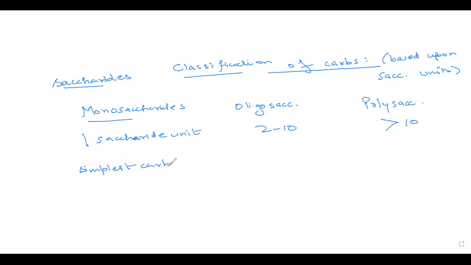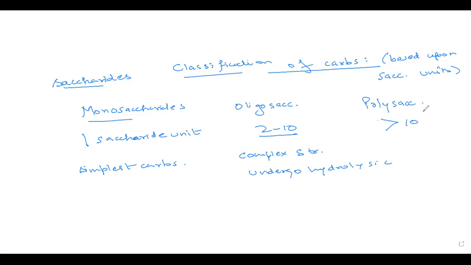Simplest carbohydrates. What does that mean? It means that these cannot be further hydrolyzed. Whereas oligosaccharides, since they have 2 to 10 units, can be hydrolyzed. These are complex structures, so they undergo hydrolysis. Similarly, polysaccharides are also complex units and they will also break down into saccharide units.